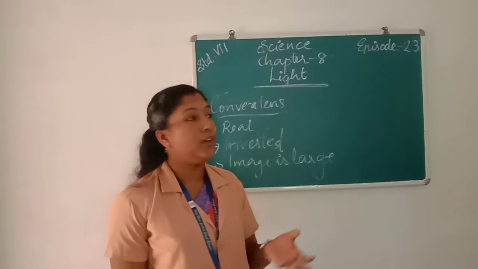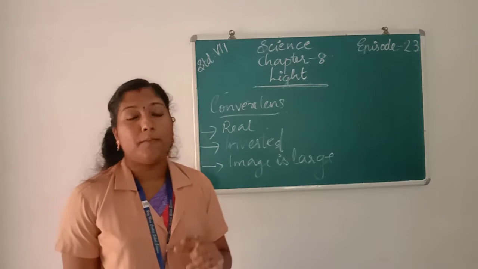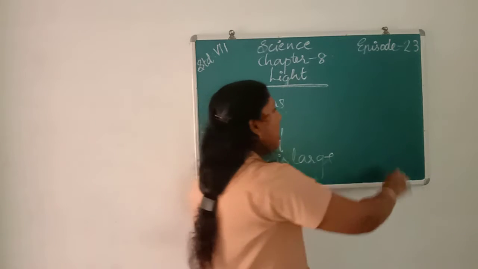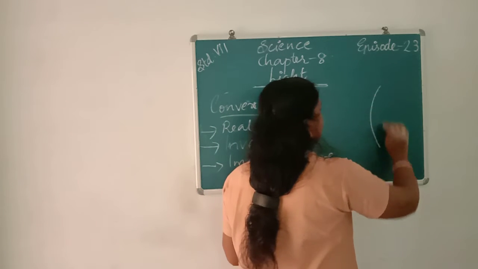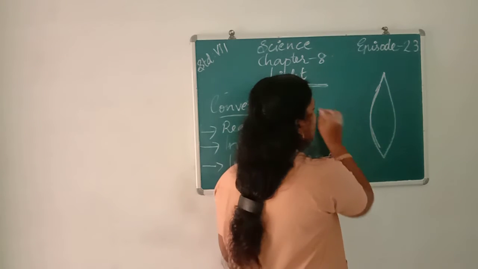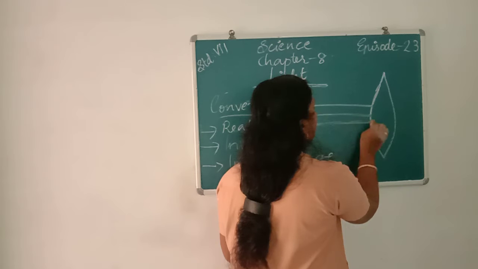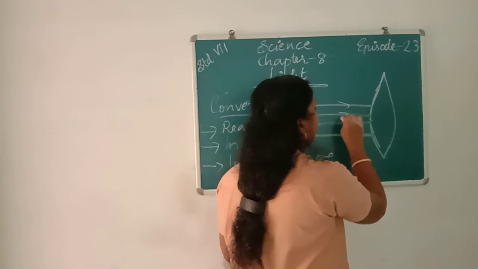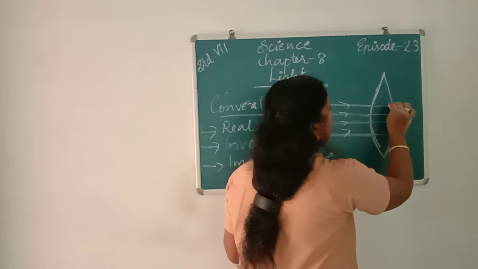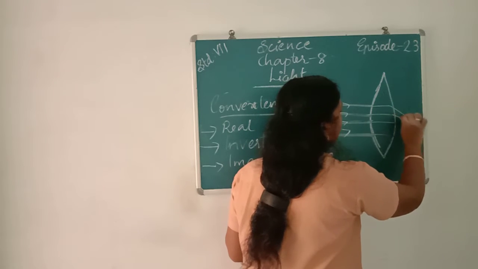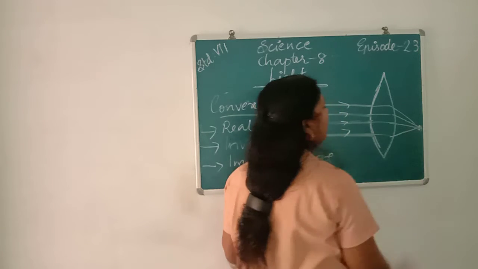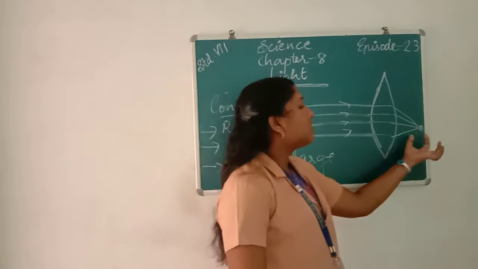Okay, did all of you understand about convex lenses? First of all, convex lenses are those lenses which are thicker at the middle than at the edges. If light rays pass into a convex lens, they get refracted and converge at a certain point.